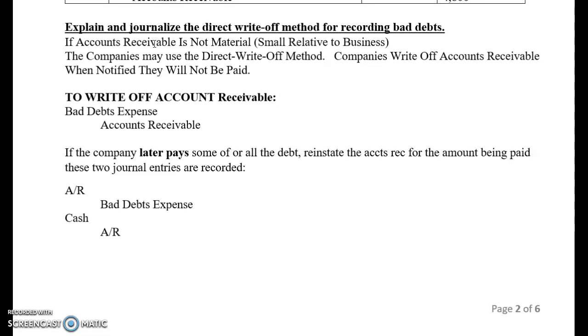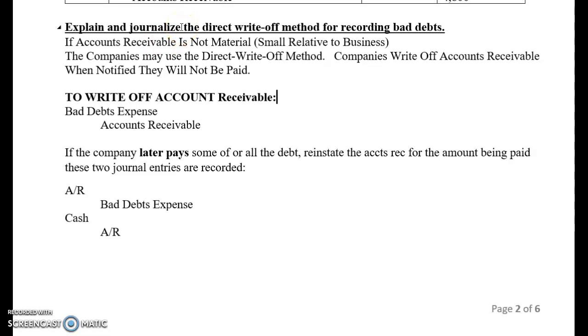So for instance, a mortgage company, they make loans. A bank, they make loans. Can't do the direct write-off method. But a company that doesn't make loans, doesn't have accounts receivable, fine. No credit card, whatever it is, it's fine as long as they don't have the receivables, okay? They can do that. If they do have a lot relative to the business, then they can't do this.